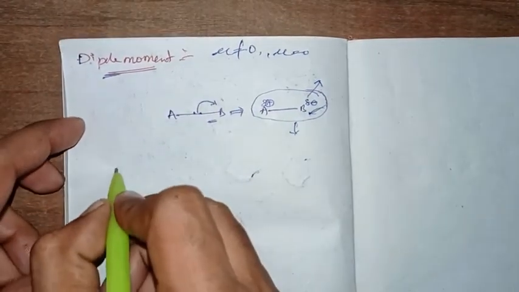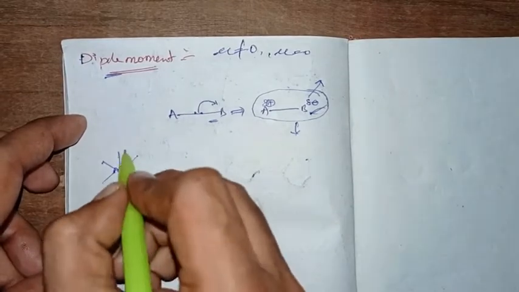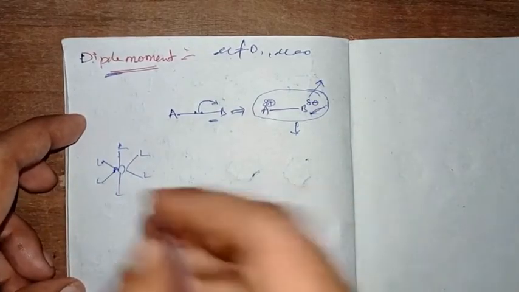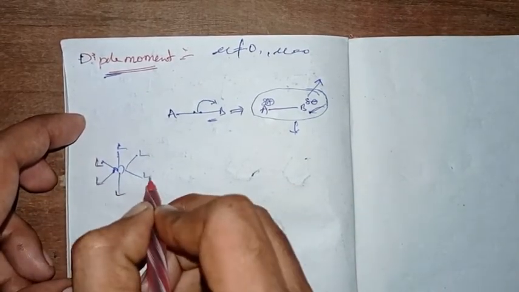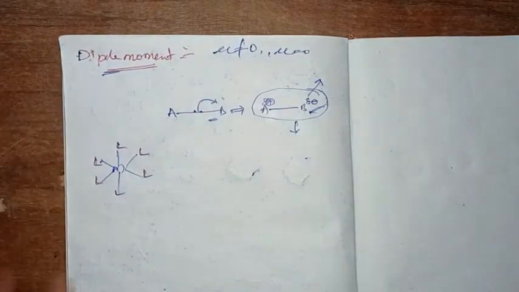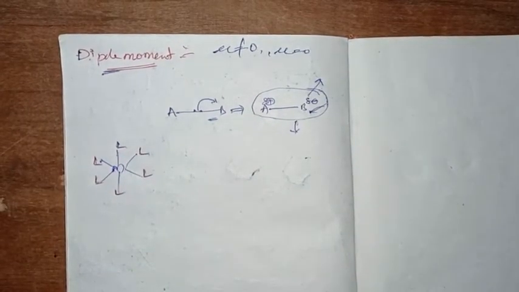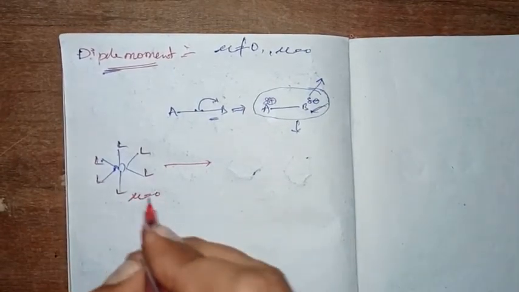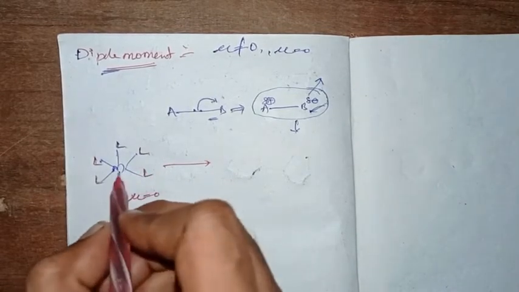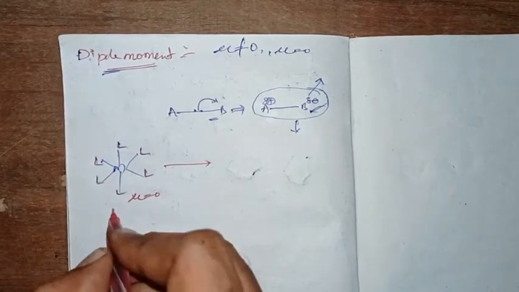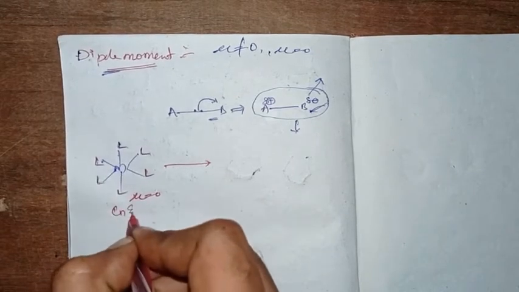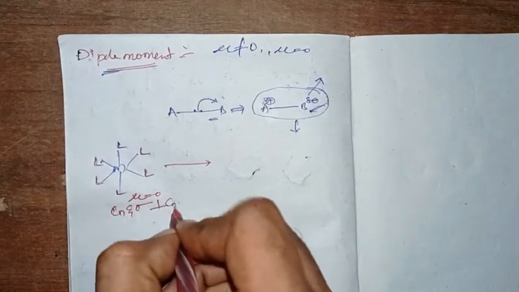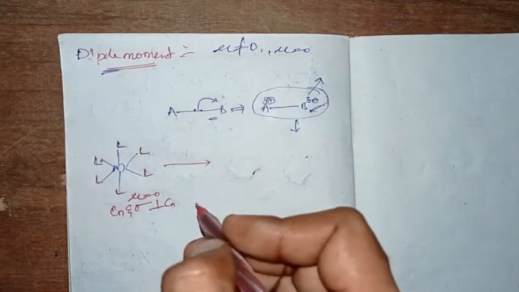So if we consider a moiety such as an octahedral complex, right, this is the moiety, its dipole moment is 0. Why? Because this particular moiety will have a rotational axis of symmetry, and including that, it also has a plane perpendicular to the principal axis, right.